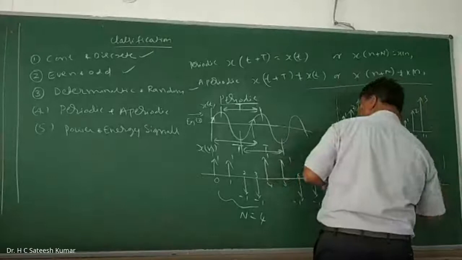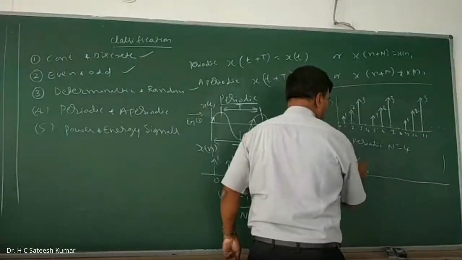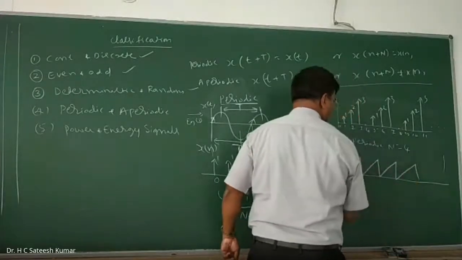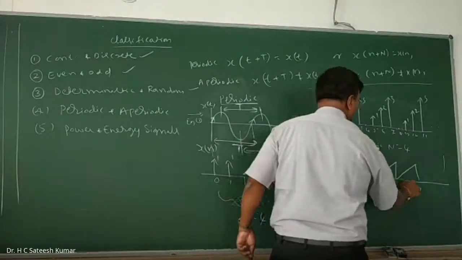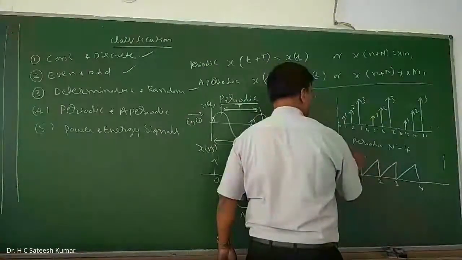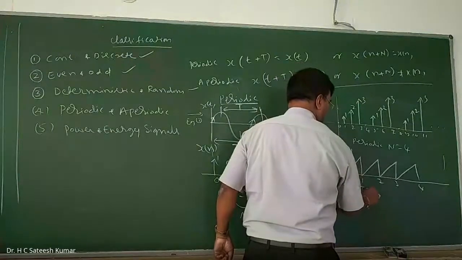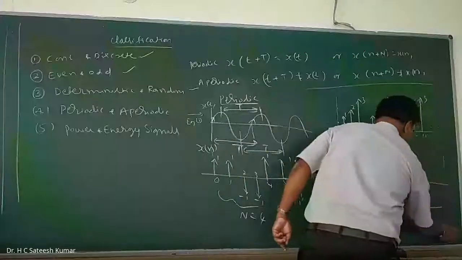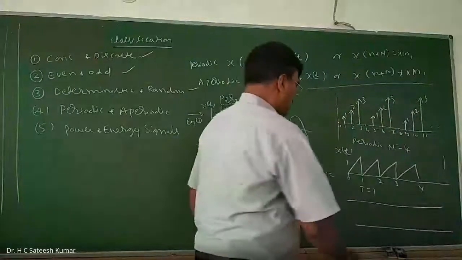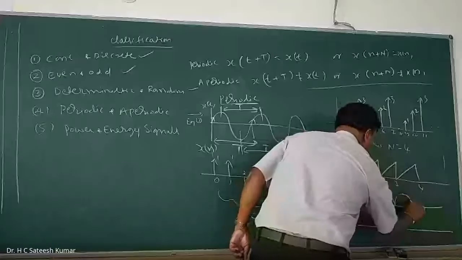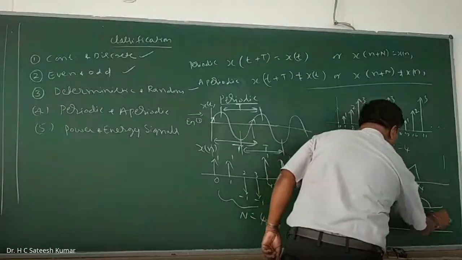Another one I'll give in discrete. Even in continuous, I will give one more like this. 0, 1, 2, 3, 4. So this is your x of t. What is the period? T is equal to 1. One more, two more very interesting examples that you know very well. What is this? 0, 1, 2, 3, 4, 5, and so on. Another one.